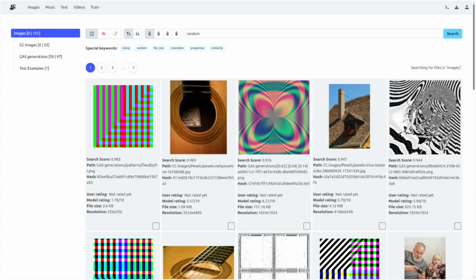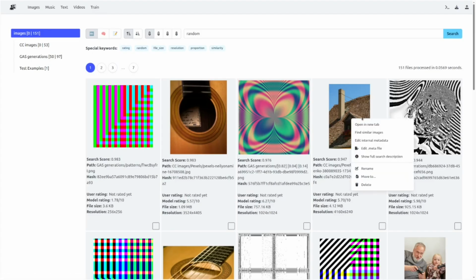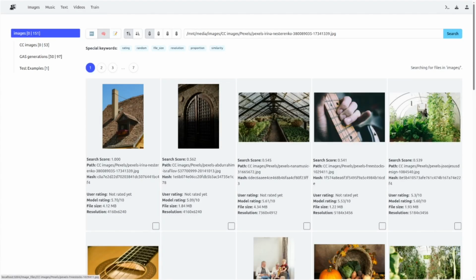Finally, you can always click on any file in the search results and find files similar to it by pressing the Find Similar button in the context menu. This will perform a similarity-based search using the selected file as a query.